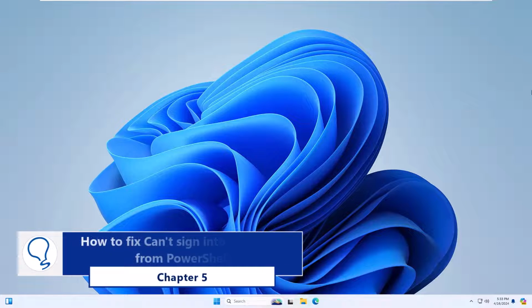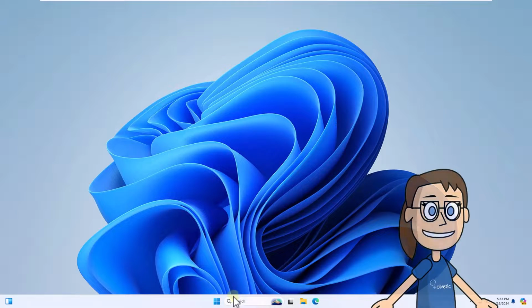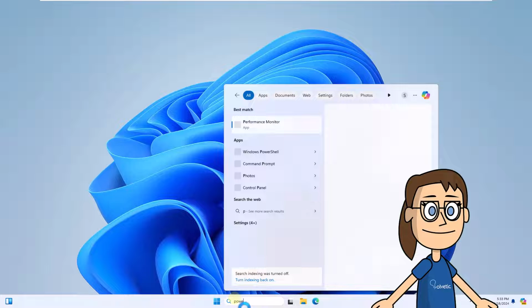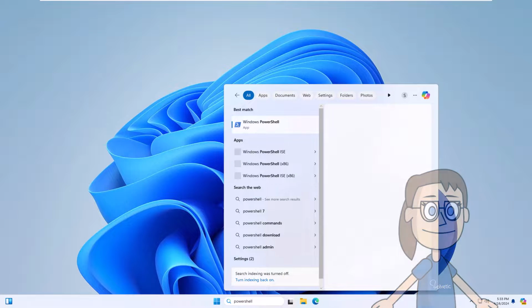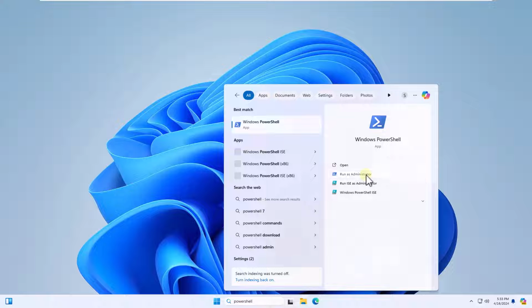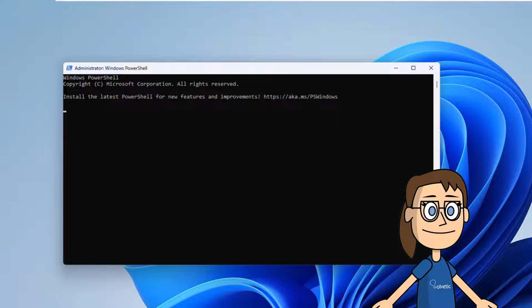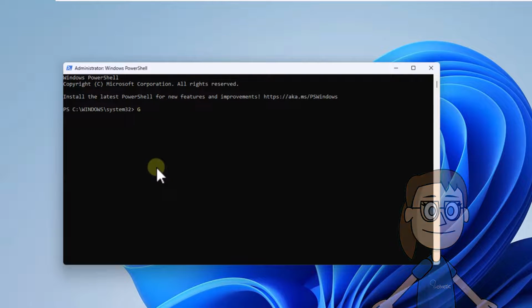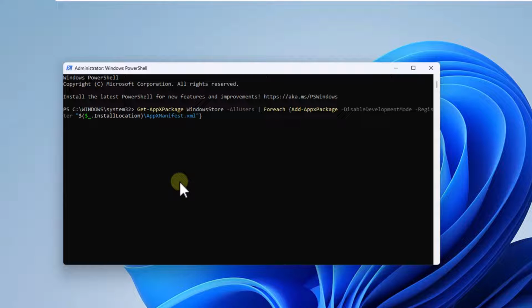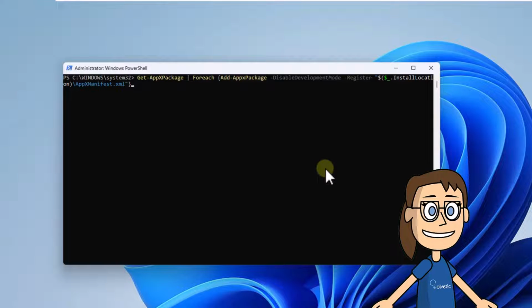Chapter 5. How to fix can't sign into Xbox Live from PowerShell. To get started, enter PowerShell in the search box. Select Run as Administrator and click Yes to authorize. Then, run the on-screen command to register the Windows Store again. Now, run the on-screen command to disable developer mode.